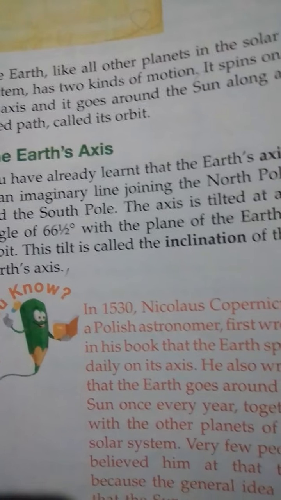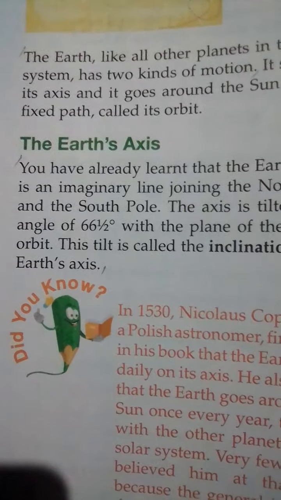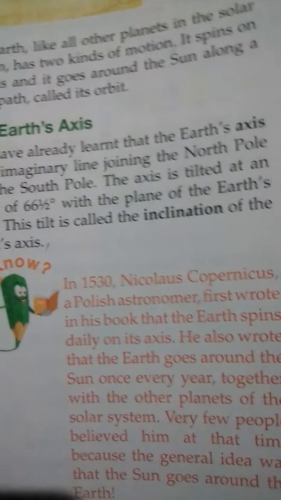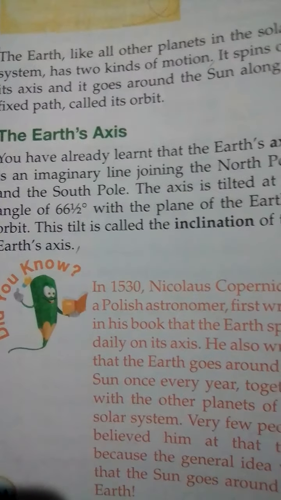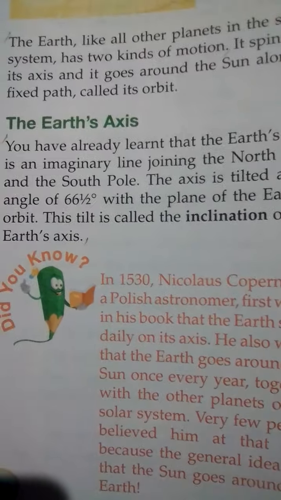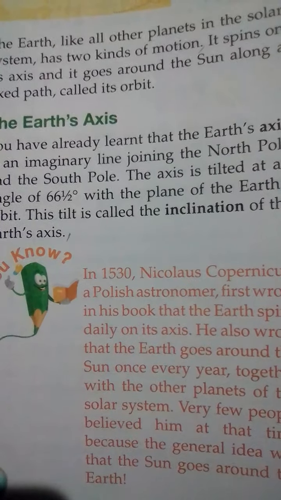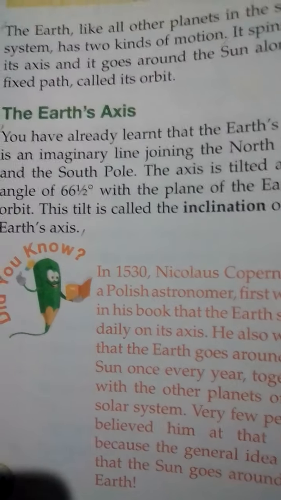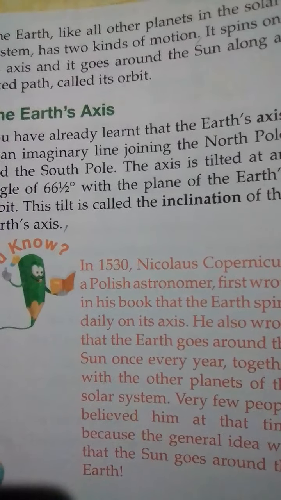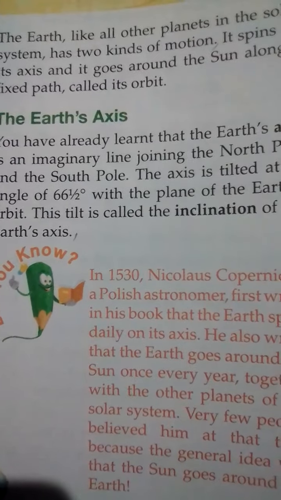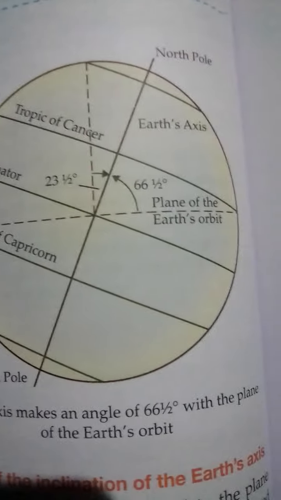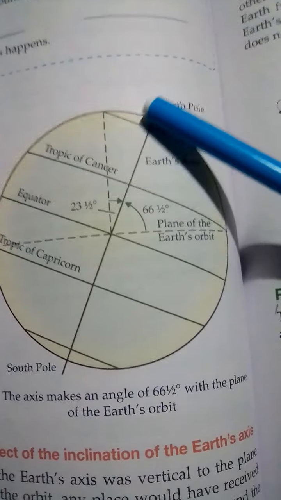You have already learned that the earth's axis is an imaginary line joining the north pole and the south pole. The axis is tilted at an angle of 66.5 degrees with the plane of the earth's orbit. This tilt is called the inclination of the earth's axis. You can see in this figure, this is the earth's axis which is tilted.